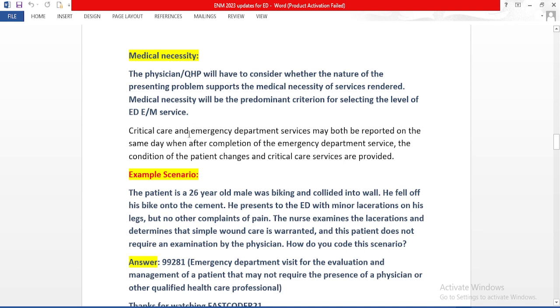Next one, critical care and emergency department services may both be reported on the same day when, after completion of the emergency department service, the condition of the patient changes and critical care services are provided. As we learned previously, we can code both emergency department services as well as critical care services on the same day.